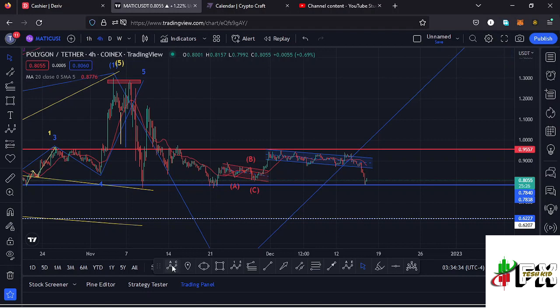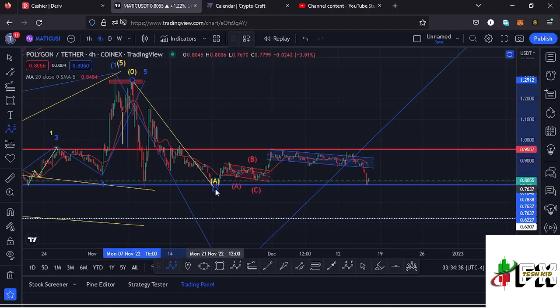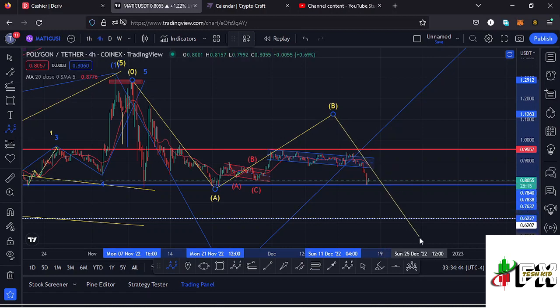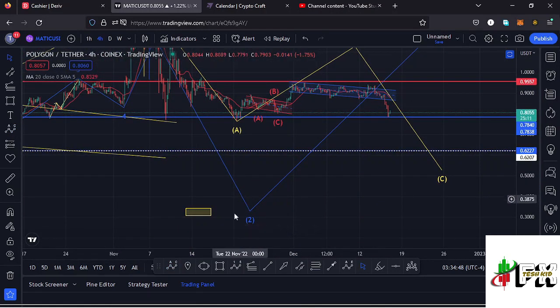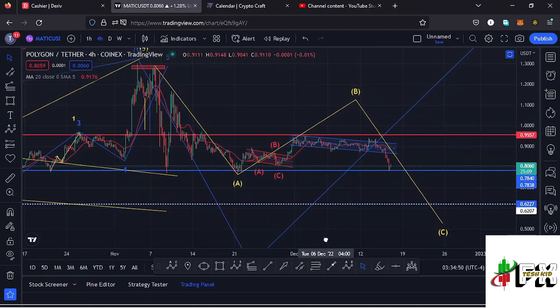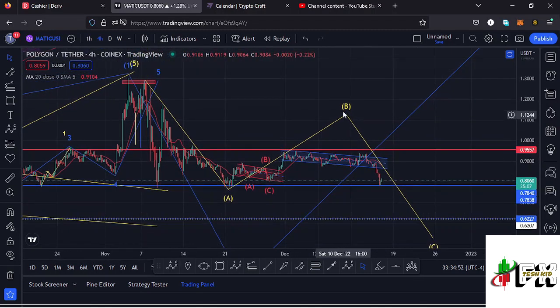And the very first way we can have that ABC corrective structure is having this as a massive wave A. Then I'm expecting a bit of a bounce to the upside in the formation of that wave B, before we see another impulsive movement to the lower side in the formation of that wave C to fully maximize the formation of that second wave,